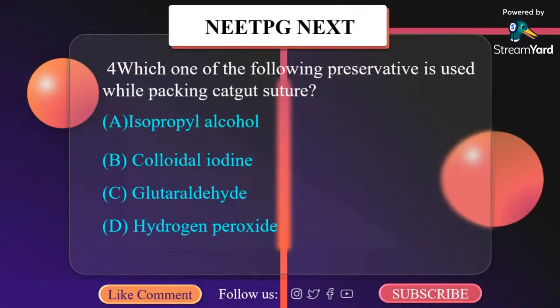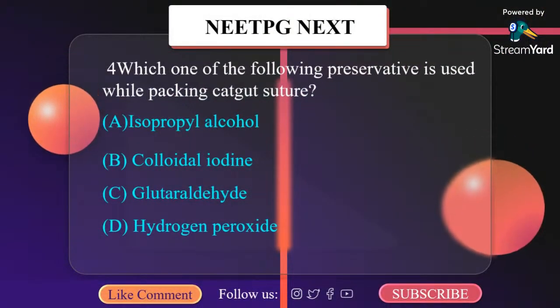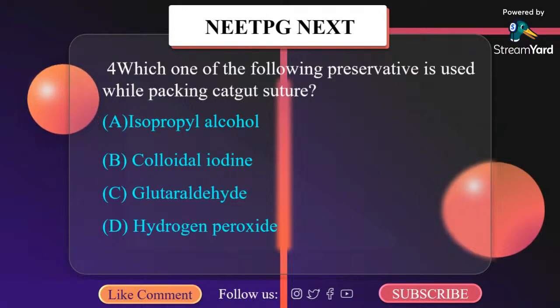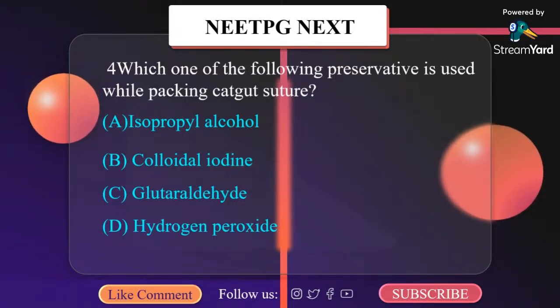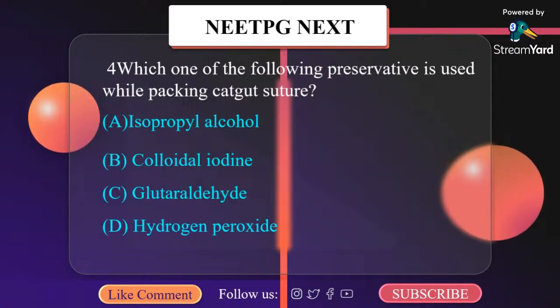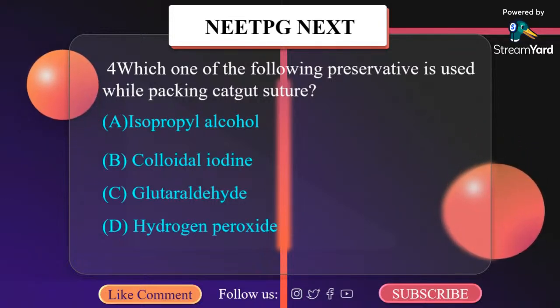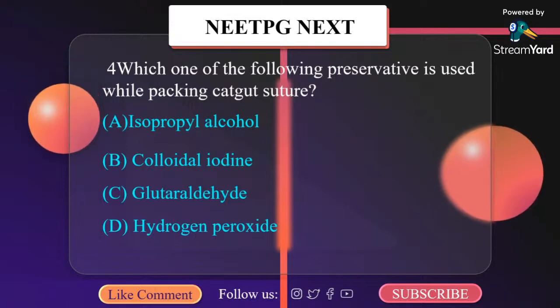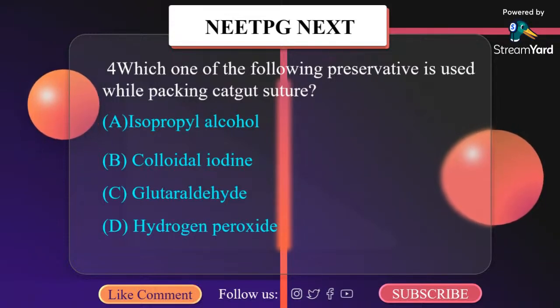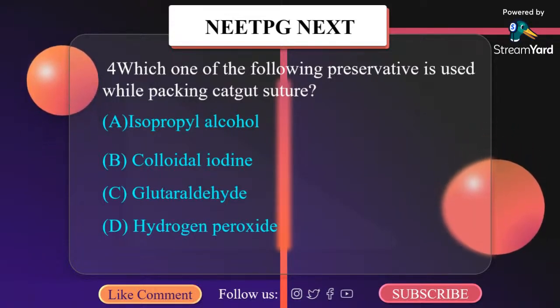Which of the following preservative is used while packing gut suture? A. Isopropyl alcohol, B. Colloidal iodine, C. Glutaraldehyde, D. Hydrogen peroxide. It is isopropyl alcohol. 10% isopropyl alcohol is routine packing fluid used in packing catgut sutures. Catgut is available in glass tube containing isopropyl alcohol and small quantity of water. This catgut is prepared from the intestine of sheep.